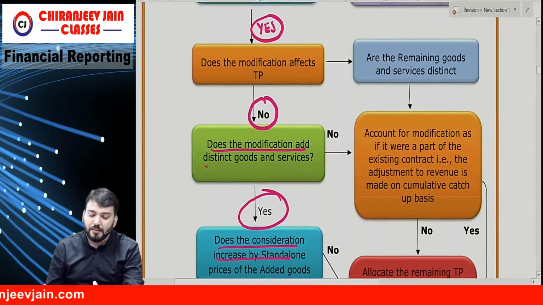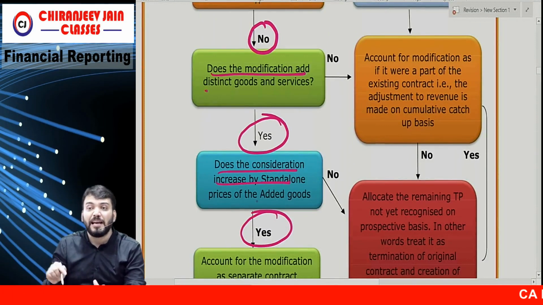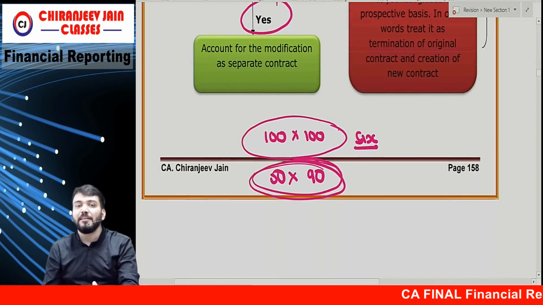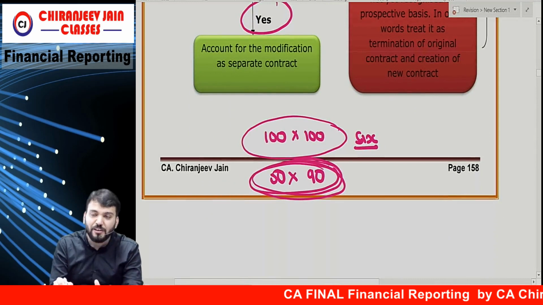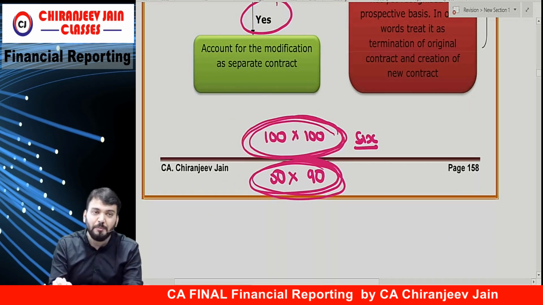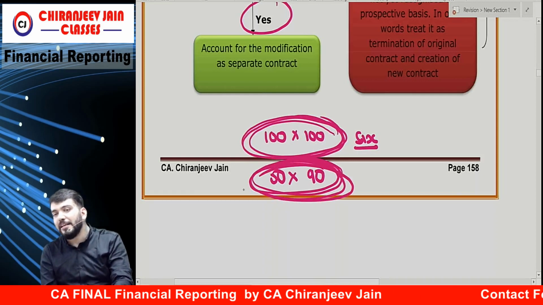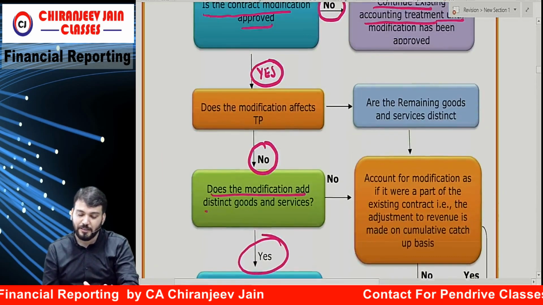Then does the consideration increase by the standalone price of the added goods and services? Yes, it is increased by the standalone price. So therefore this contract is separate. This modification contract will be separately accounted. Understood this point? First point you understood? Yes, sir.